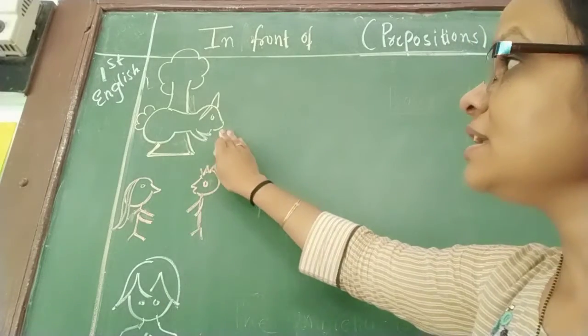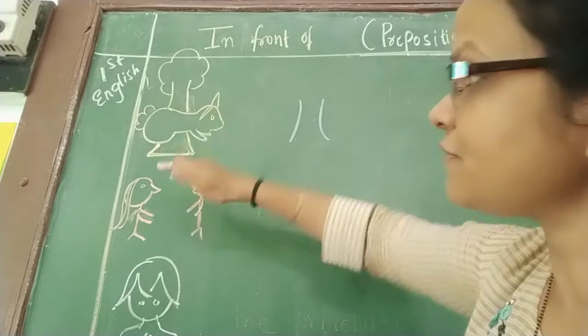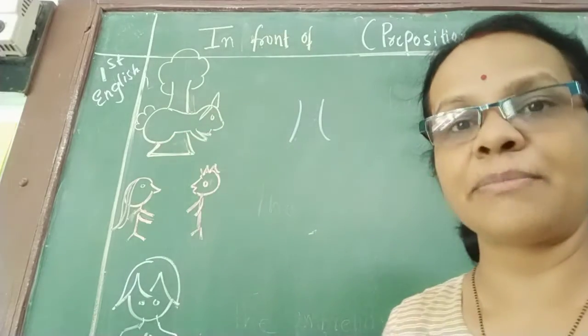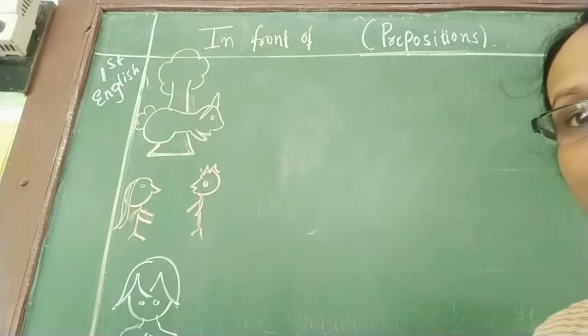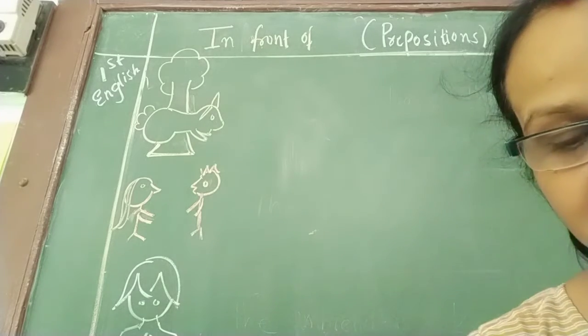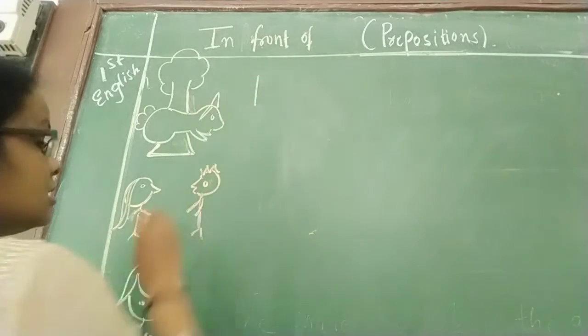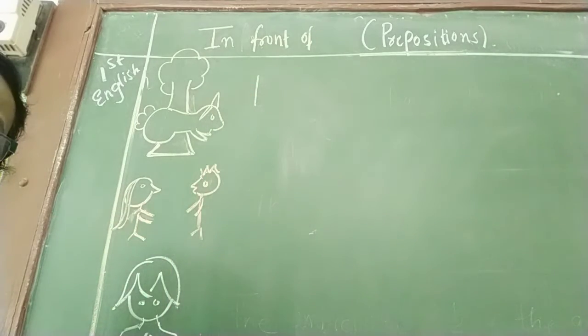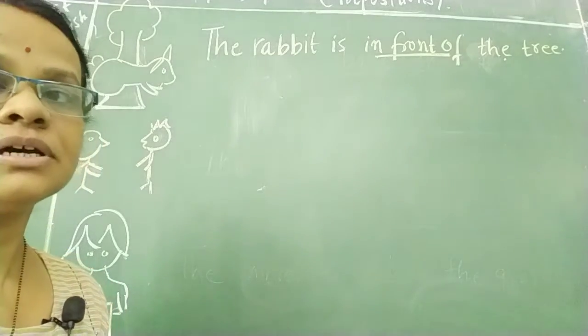So now see, can you see the tree? एक tree है पीछे, at the back side a tree is there and in front of it, उसके आगे कौन खड़ा है? A rabbit is there. So what can we write? The rabbit is in front of the tree. So here I have written the rabbit is in front of the tree.